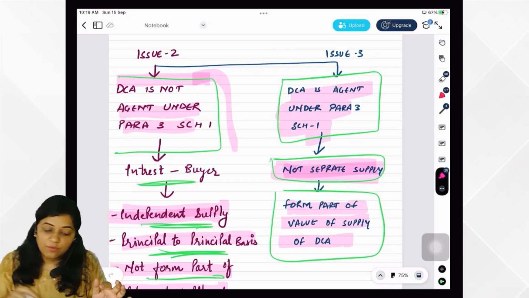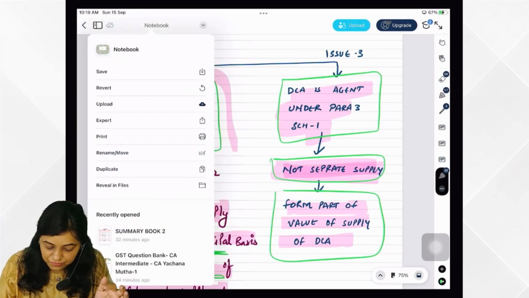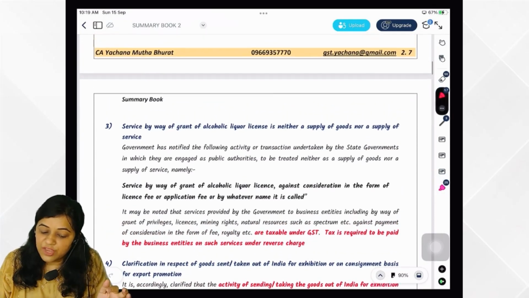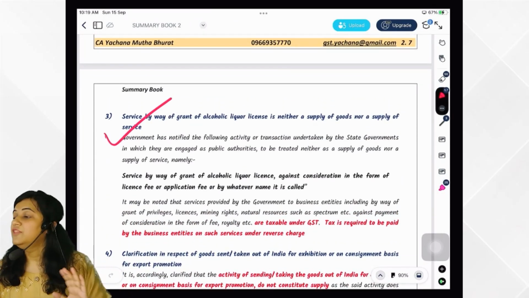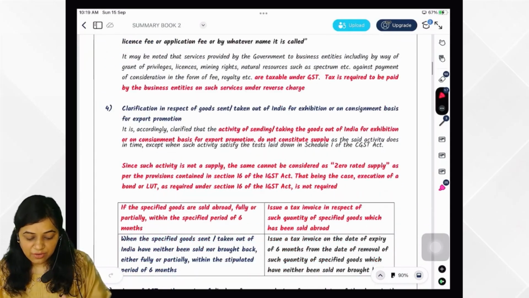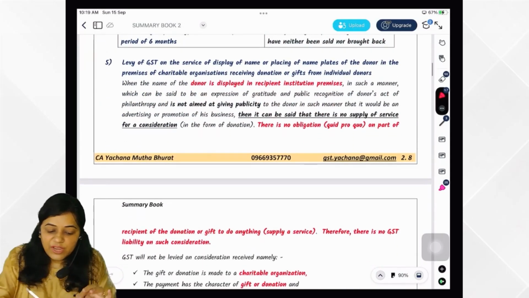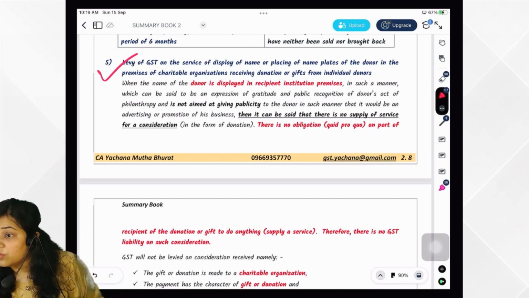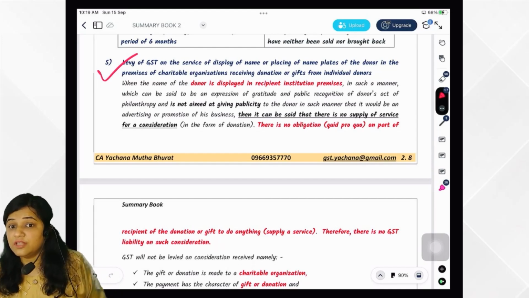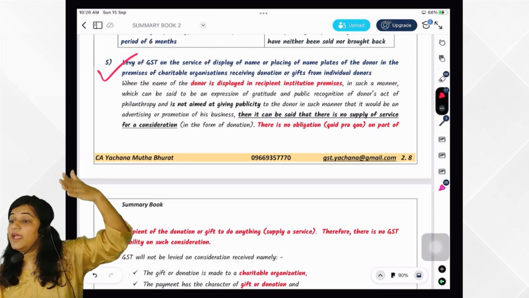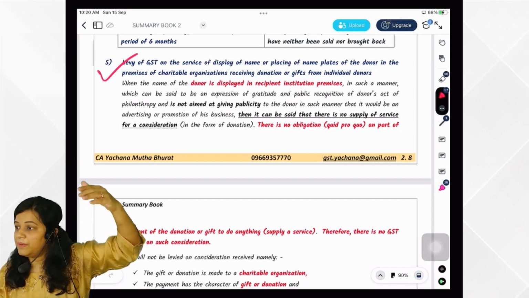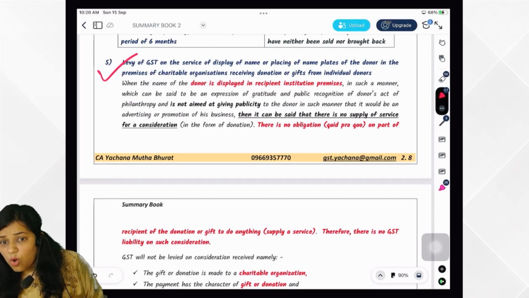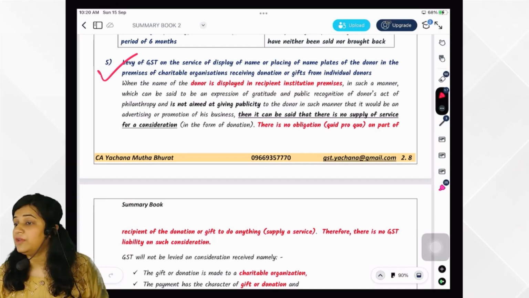You got it? Very good, very intelligent. Next. So this DCA clarification we have seen. This also we have seen: grant of alcoholic liquor license is neither supply of goods nor supply of services. Then we have seen the levy where, for example, I am donating something to a charitable institute. I have donated them 10 lakh rupees and they have displayed my name in the building constructed. So whether that would be treated as advertisement service? No, this display of name will not be treated as an advertisement service.